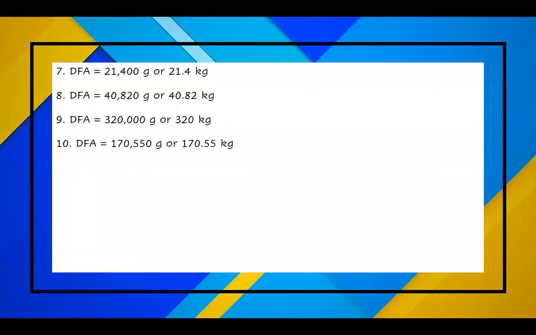Number 7, our answer is 21.4 kilogram or 21,400 grams. Number 8, 40,820 grams or 40.82 kilogram. Number 9, 320,000 grams or 320 kilogram. And last, number 10, 170,550 grams or 170.55 kilogram.